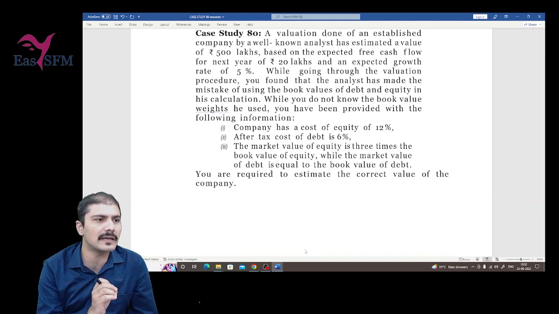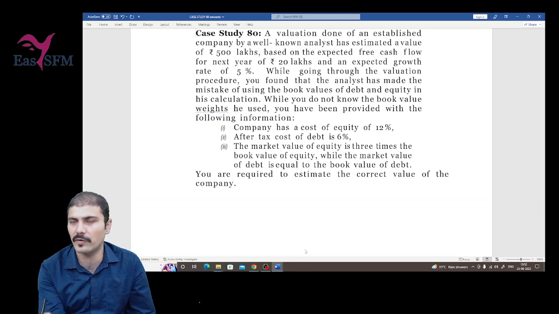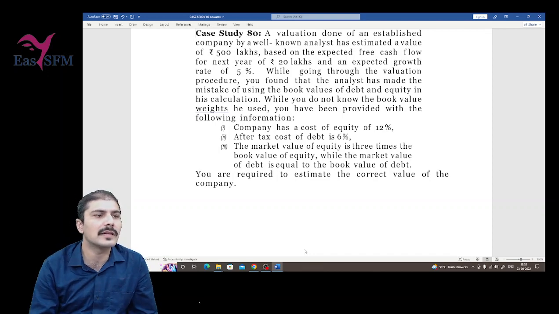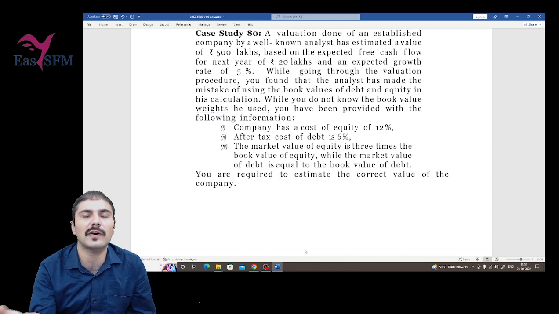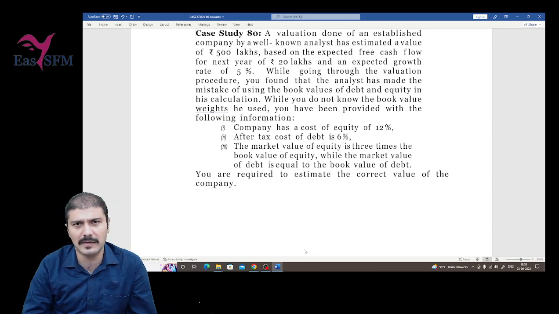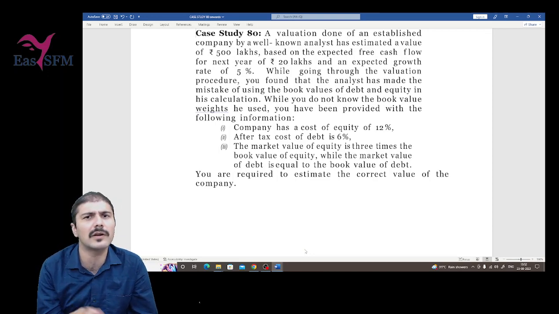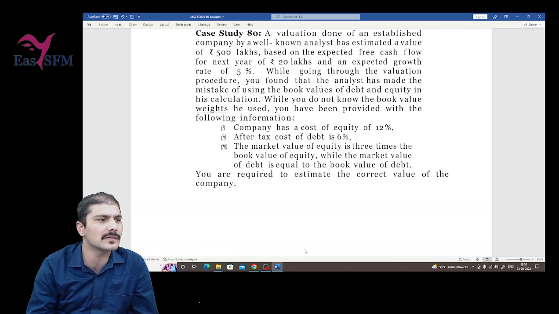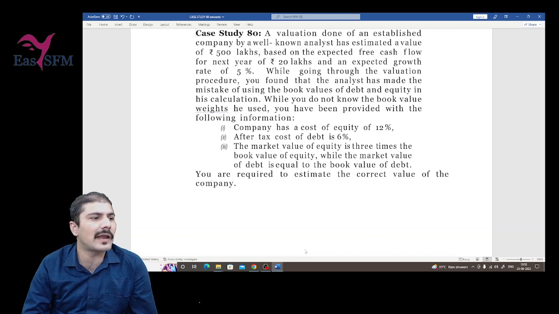But the problem here is one valuer was assigned to value the company. He has valued the company for 500 lakhs, and the cash flow that he has used for his next year free cash flow is 20 lakhs or 200 lakhs whatsoever, and an expected growth rate of 5%, right? So in exam the growth rate might be given, might not be given, right? If it is given, then also, if not given, then also, what is the difference, we will discuss. While going through the valuation procedure, you found that the analyst has made the mistake of using the book values of debt and equity in his calculation.